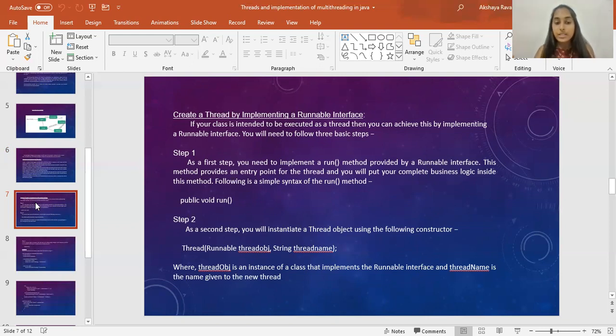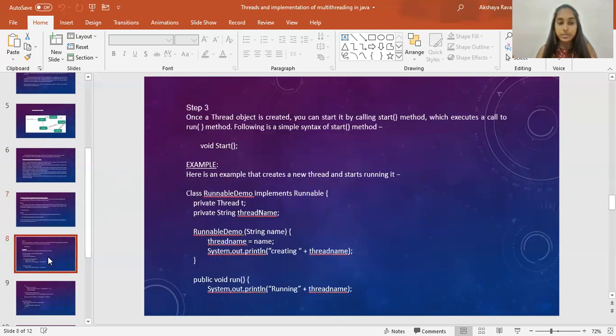Step 2. As a second step, you will instantiate a thread object using the following constructor: Thread(Runnable threadObj, String threadName). So here we are describing the thread name, where threadObj is an instance of a class that implements the Runnable interface and threadName is the name given to the new thread.